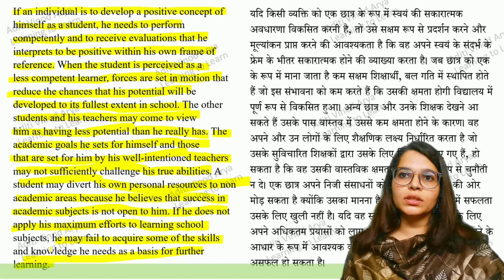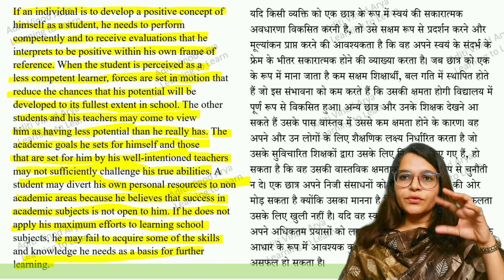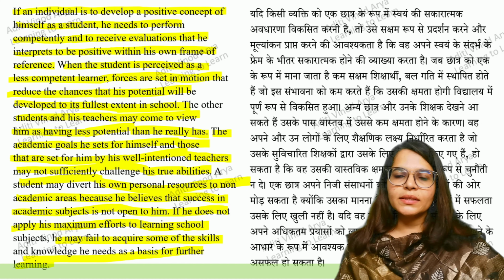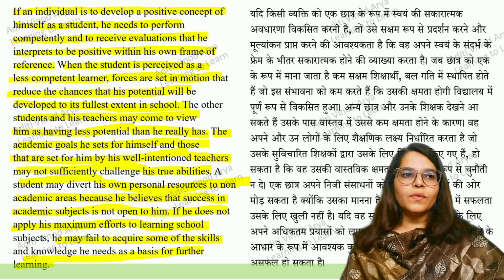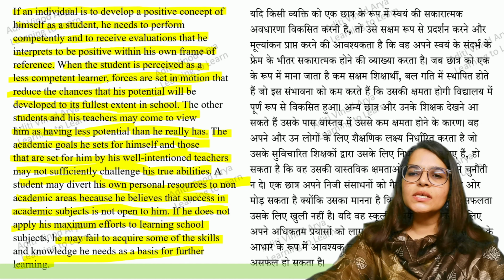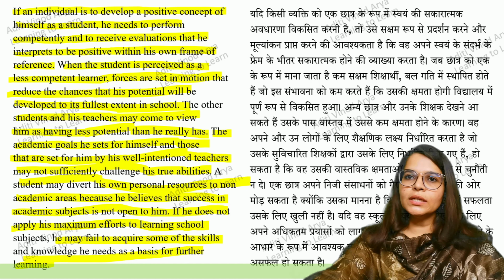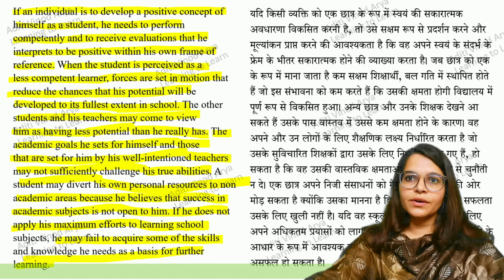So if I talk about the second para, it was very simple and straightforward. In the starting of the para, they stated that once the student doesn't do well in school, the teachers and the other fellow students try to avoid the student, thinking that he does not have the true potential or capability as a learner.